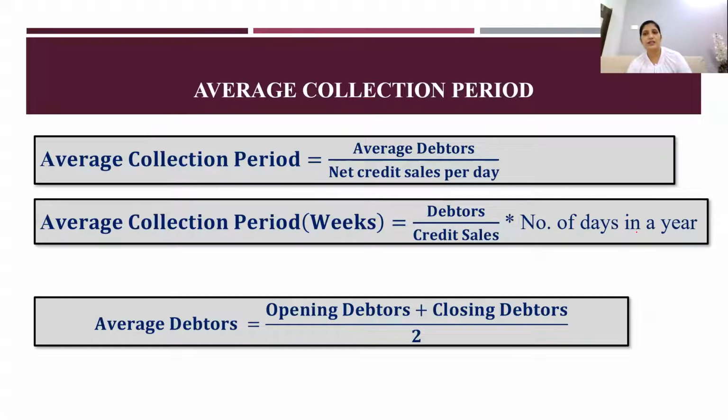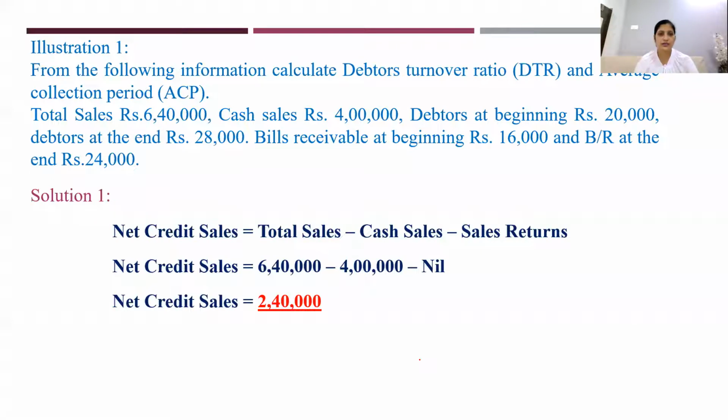It depends on the data available to you, there you are going to calculate. So average debtors, again same I have given here. So we'll find out how to calculate this debtors turnover ratio and average collection period. Debtors turnover ratio is also called as DTR. Average collection period is also called as ACP.